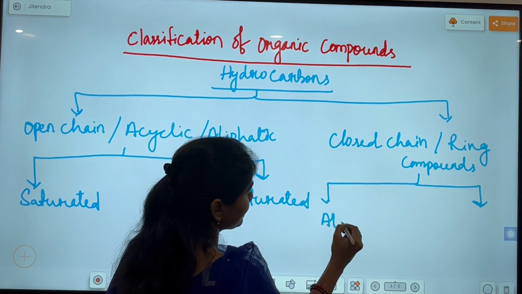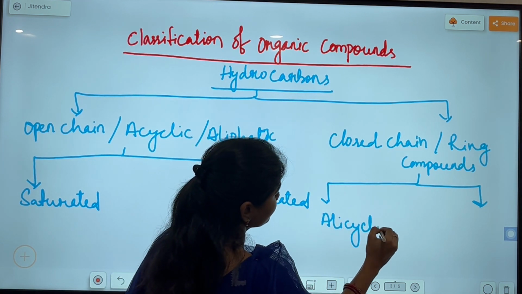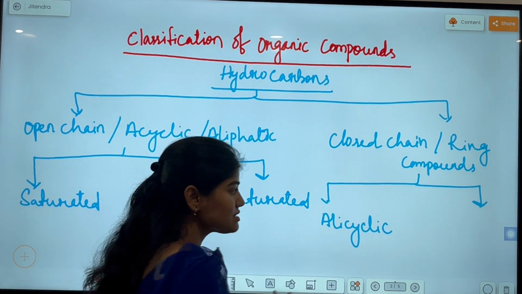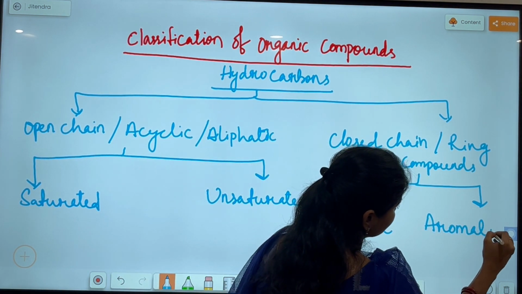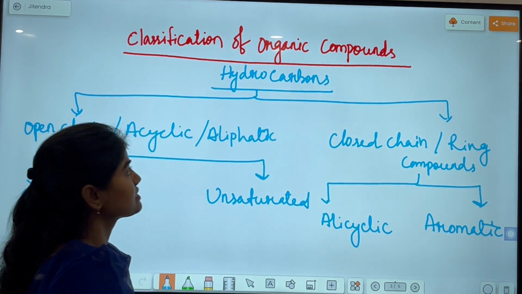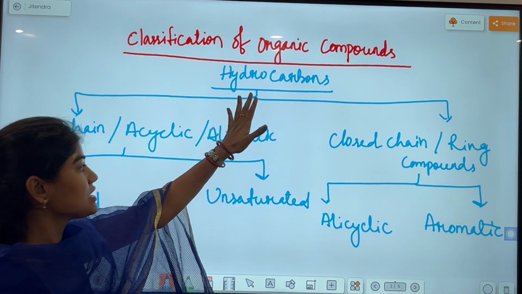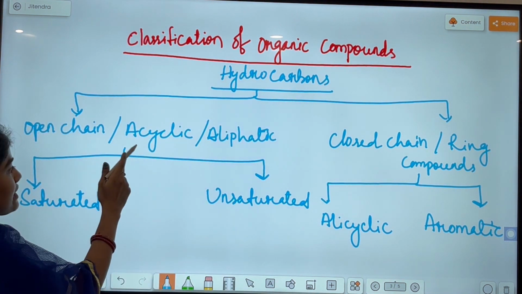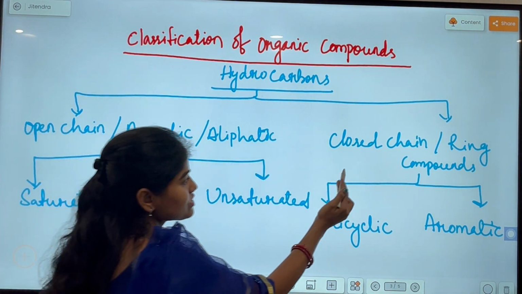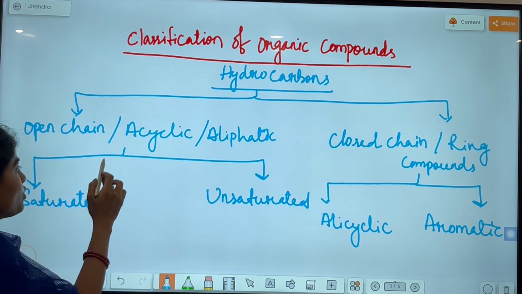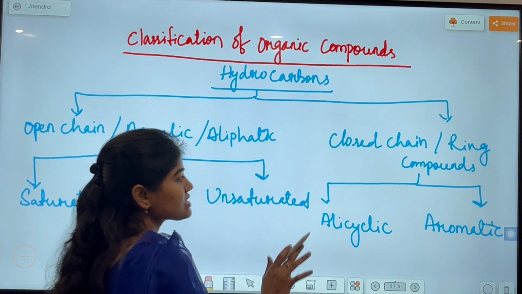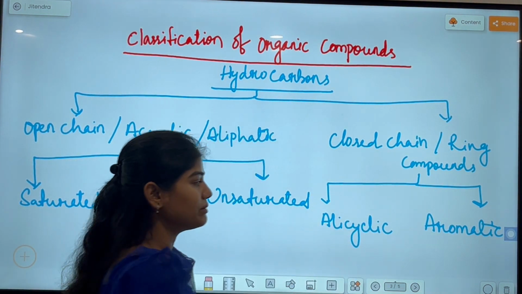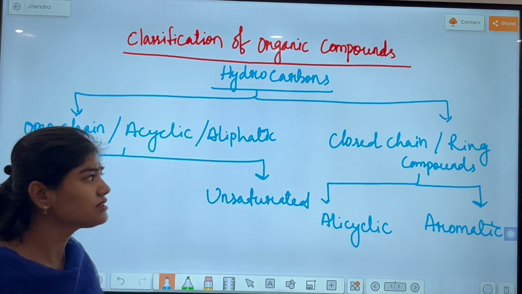One is alicyclic compounds, and the second one is aromatic compounds. So hydrocarbons are divided into two types: open chain or aliphatic, and closed chain or ring compounds. Then open chain are divided into saturated and unsaturated, and closed chains are divided into alicyclic and aromatic hydrocarbons. We are using the term hydrocarbon.